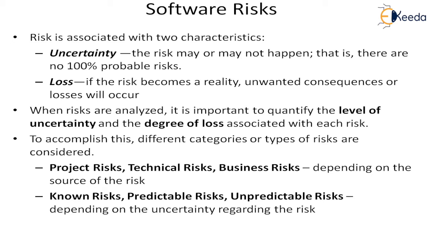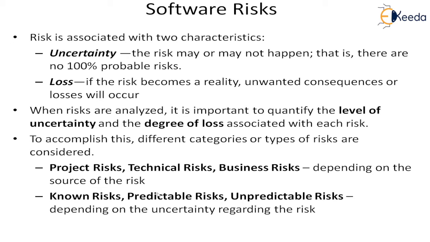And then we have to identify these risks. To identify these risks, we need to know how it will come, what we will do, where we will investigate, where we will put our focus. For that reason, first we need to know what are the different types of risks that can happen. Depending on the source of the risk, from which area it will come, we can categorize it into project risk, technical risk and business risk.